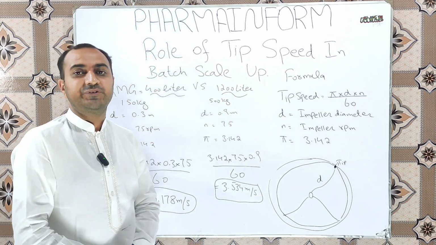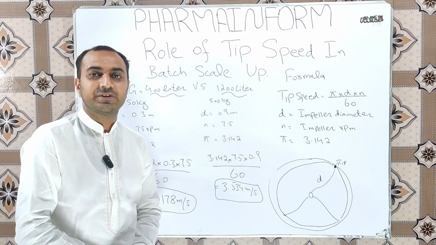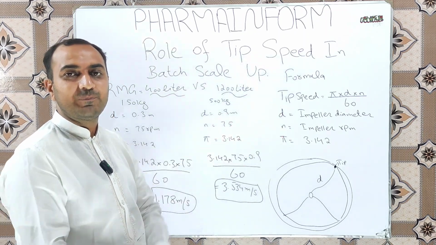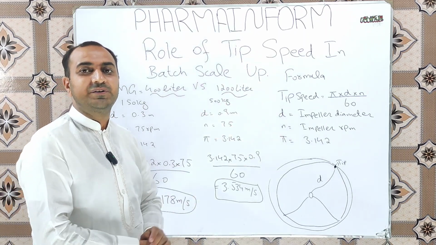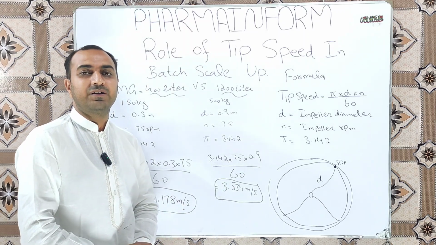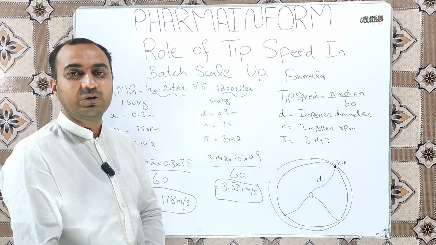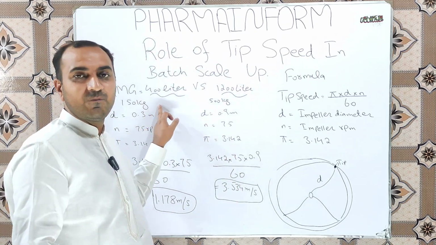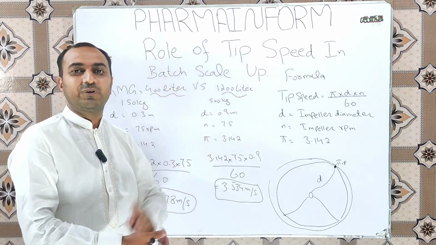Having the same RPM, the distance traveled by the tip of the impeller blade in the 1200 liter granulator is 3.534 meter per second.